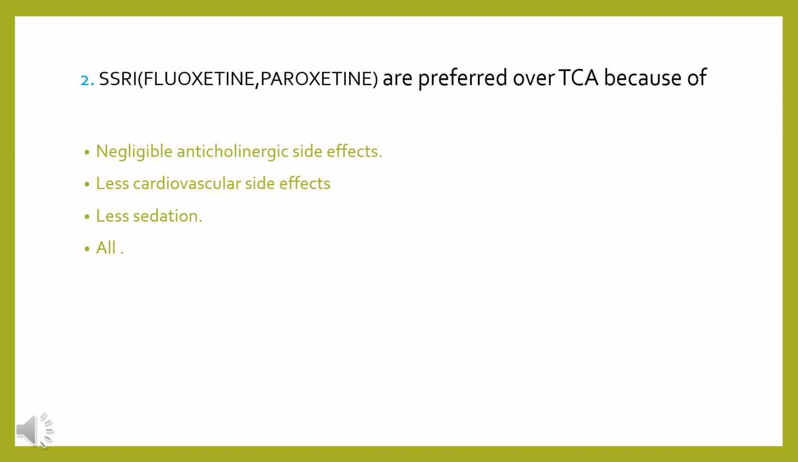Question number 2 is regarding SSRIs, selective serotonin reuptake inhibitors, fluoxetine, paroxetine. These are preferred over tricyclic antidepressants because of negligible anticholinergic side effects, less cardiovascular side effects, less sedation, or all. Basically, SSRIs have very few side effects because of their negligible action on muscarinic receptors, less action on alpha adrenoreceptors, and less action on histamine receptors. So that's why they don't have anticholinergic side effects, they don't have cardiovascular side effects, and they are less sedative. So all of the above options are correct.